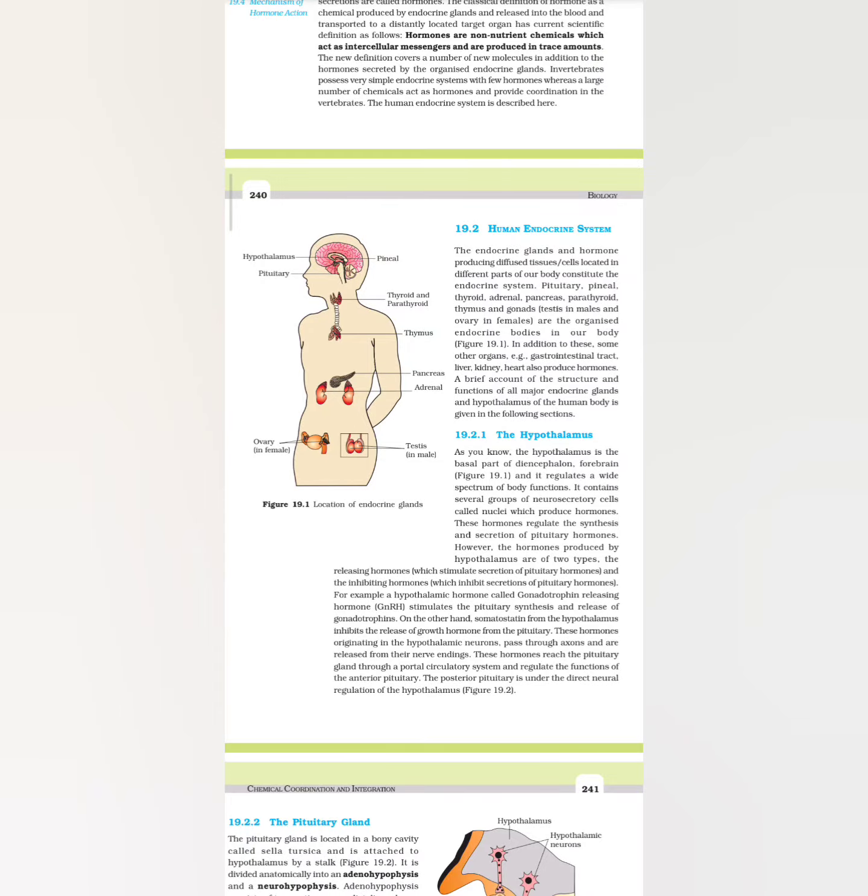19.2 Human endocrine system. The endocrine glands and hormone-producing diffused tissues or cells located in different parts of our body constitute the endocrine system. Pituitary, pineal, thyroid, adrenal, pancreas, parathyroid, thymus and gonads, testes in males and ovary in females, are the organized endocrine bodies in our body. Figure 19.1.